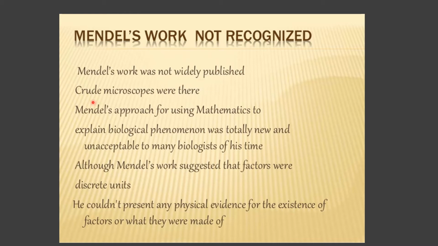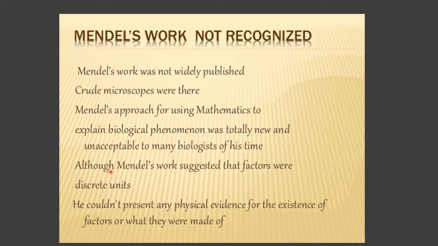What is the second point? Crude microscopes were there at that time. When Mendel did all his experimental work, microscopes were not properly invented. Next, Mendel was a mathematician, but whatever work he did was on biological phenomena. He clubbed both mathematics and biology together, which was unacceptable to many biologists of his time. This is one of the reasons his work was not recognized.